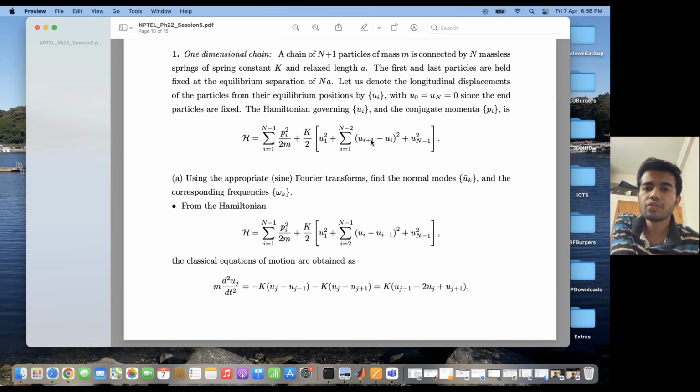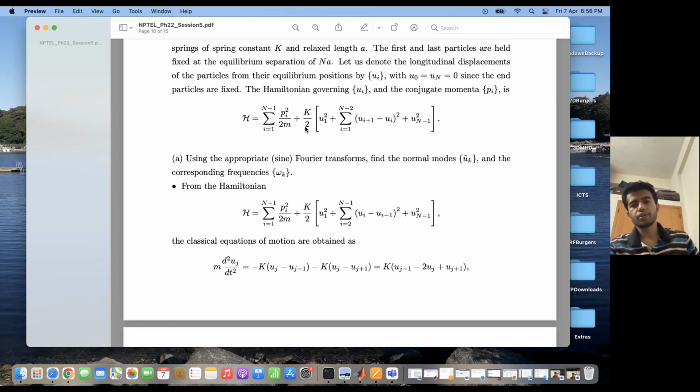Finally, you have un minus u(n-1) whole squared. And since un is also equal to 0, this becomes u(n-1) squared. So this is why the potential energy is written in this form.